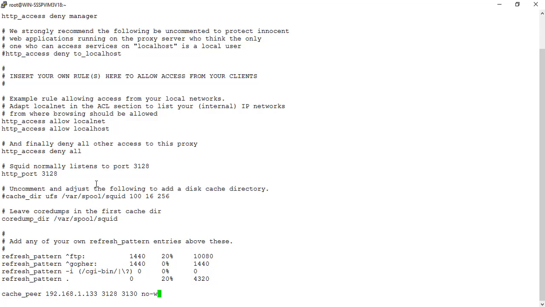We need to type in all this command just as you see, so that it doesn't search for any other proxies. And we want to log in to this proxy. The upstream proxy is going to need authentication.